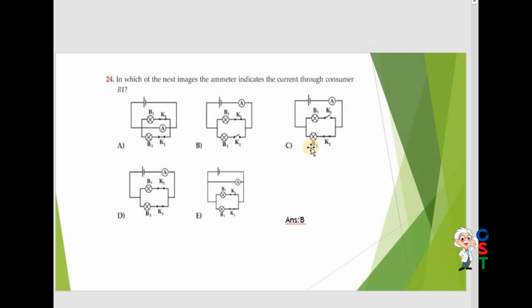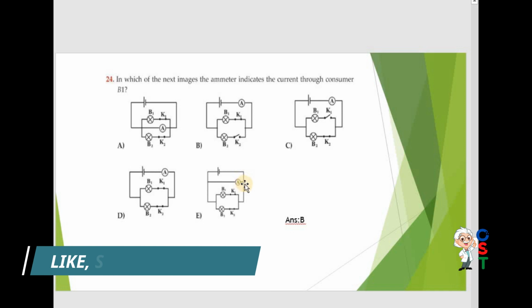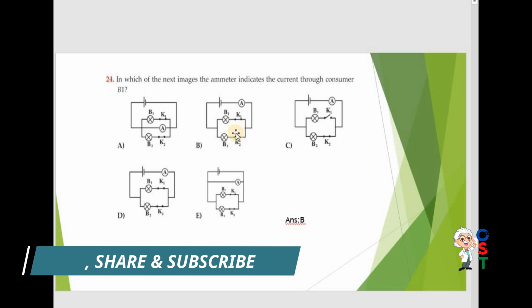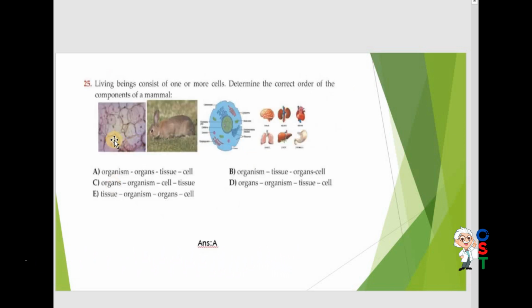Again you can see option C, B1 is open, so there is no current passing. It is incorrect because they are asking the current through the consumer B1. C is incorrect. You can see there is no ammeter, obviously it is incorrect. E, the position of the ammeter is incorrect, so E is also incorrect. So option B is correct.